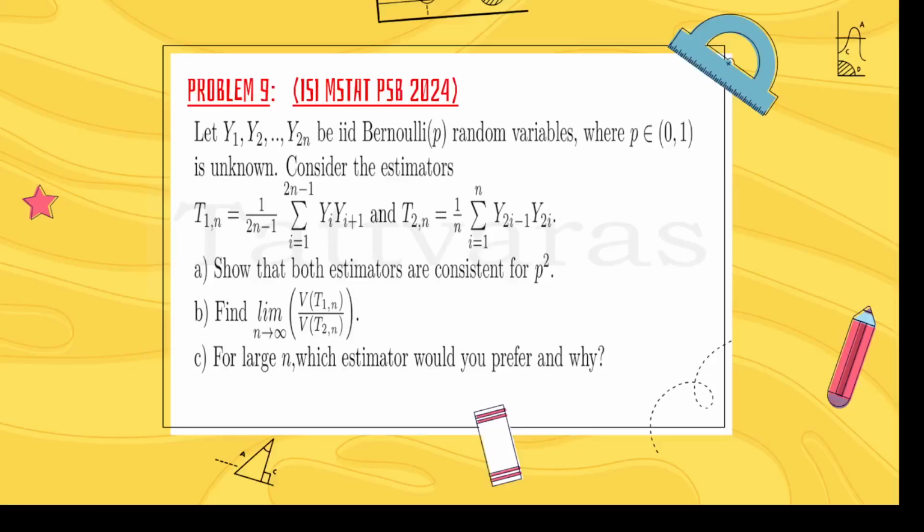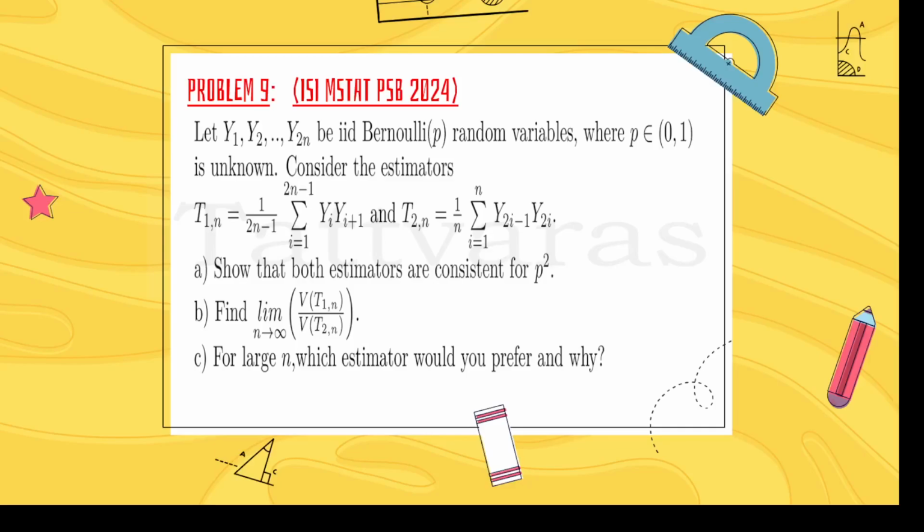Namaste students. So today we will be going to discuss problem number 9 from the ISI MSTAT PSB 2024. The problem goes like this. Let Y1, Y2, ..., Y2n be IID Bernoulli(p) random variables where p belongs to (0, 1) is unknown.